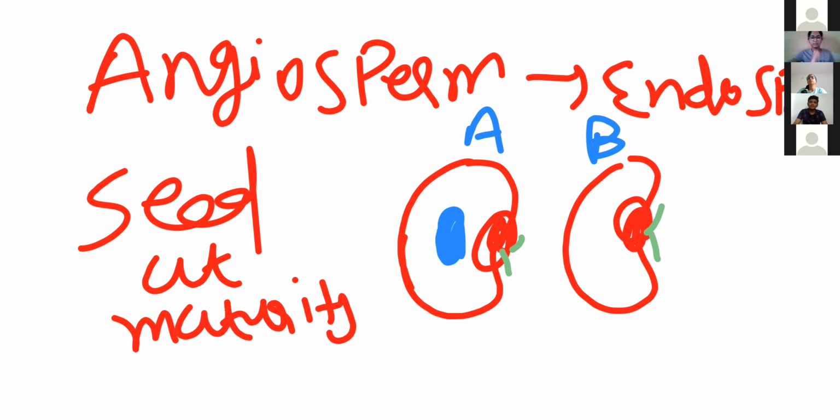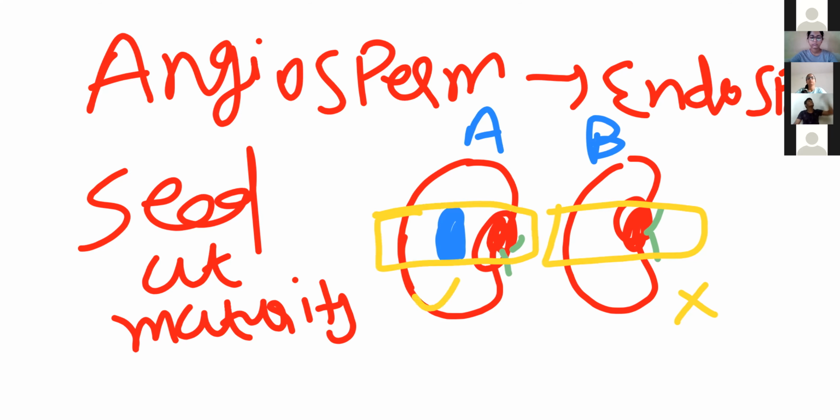So at maturity, when we take a section and observe, in this type of seeds, we cannot observe endosperm, yes or no? इसमें तो एंडोस्पर्म कंज्यूम हो गया टोटली, उसका जितना भी रिजर्व फूड मटेरियल था यूटिलाइज्ड हो गया बाय द डेवलपिंग एम्ब्रियो. But in this type of the seed, when we take a section, we get the endosperm. Right here, still some amount of endosperm is present.